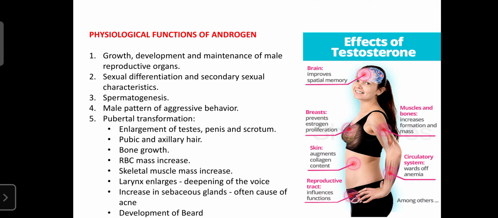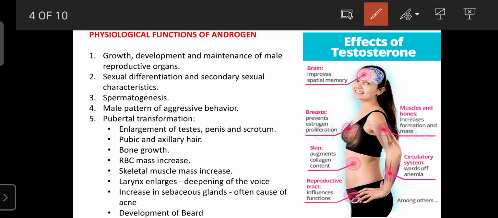Regarding the physiological effects of the androgens, androgens play an important role in the growth, development, and maintenance of the male reproductive organs. The androgens are also helpful for sexual differentiation, to differentiate the male as well as the female.